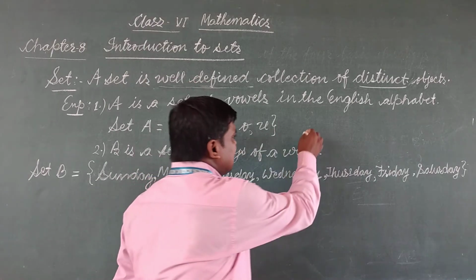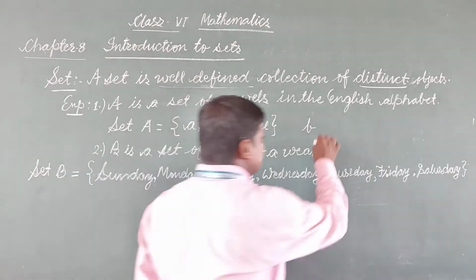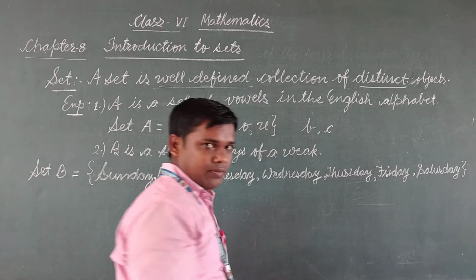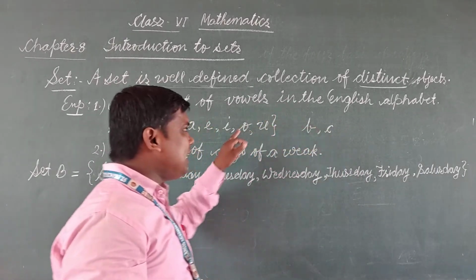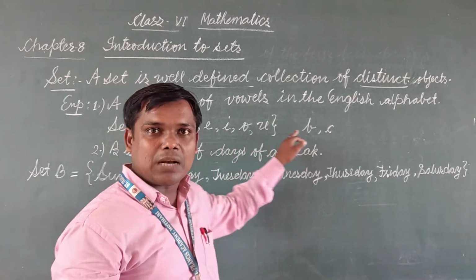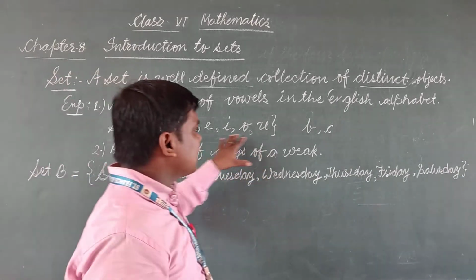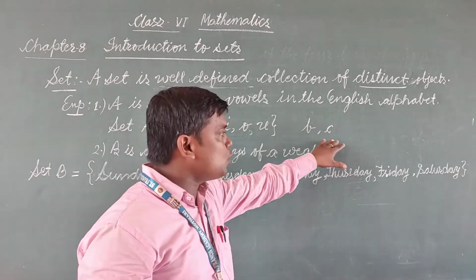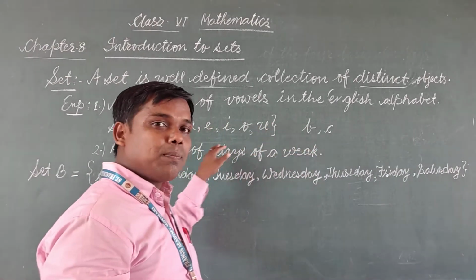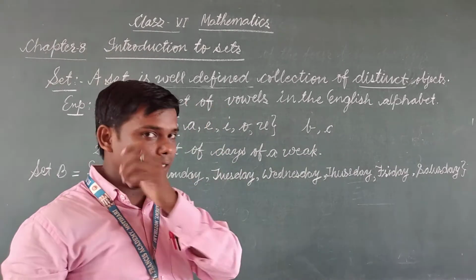We can't say B is a vowel. We can't say D is a vowel. If these two are inside this collection, we will never say they are part of the vowels. This is the meaning of well-defined.